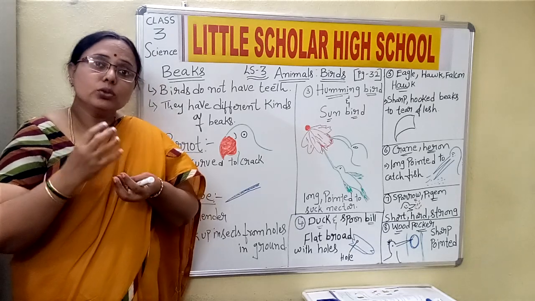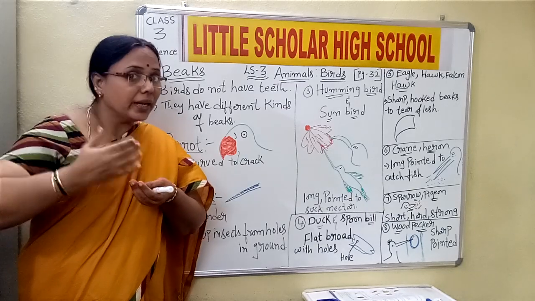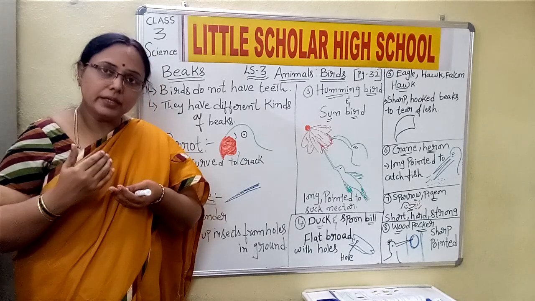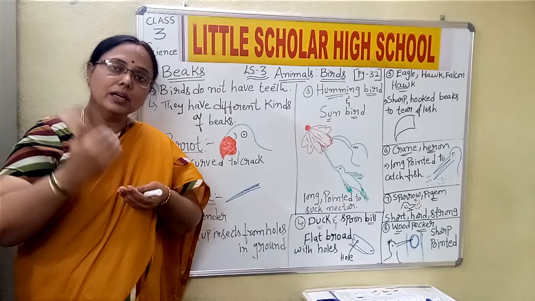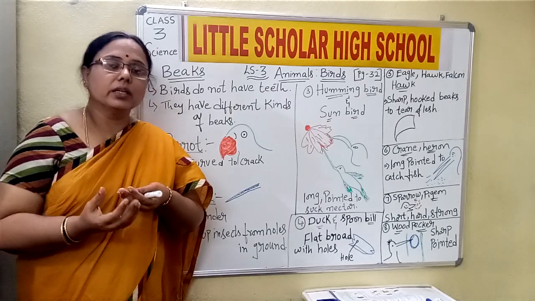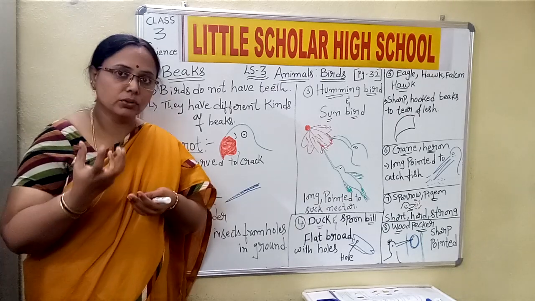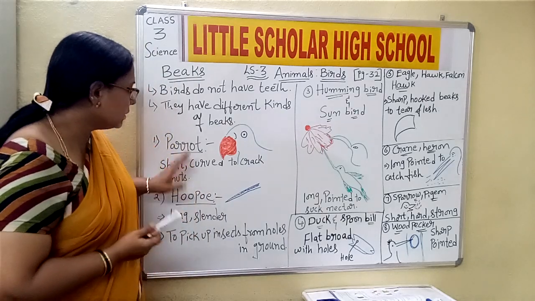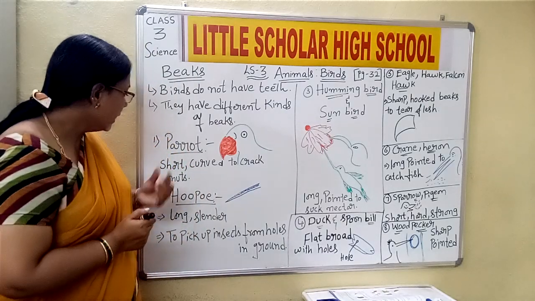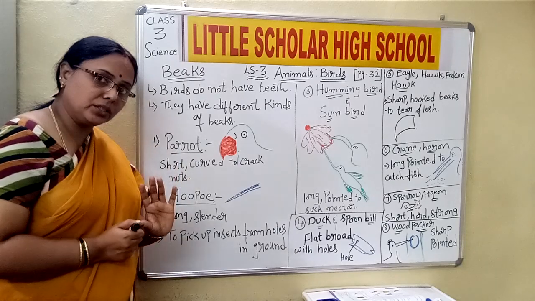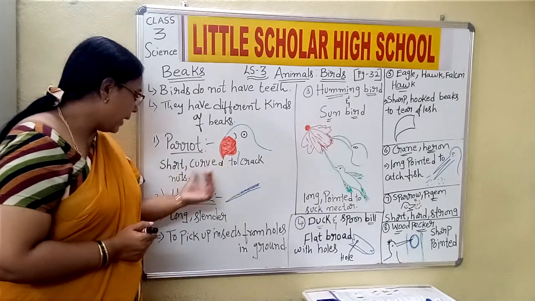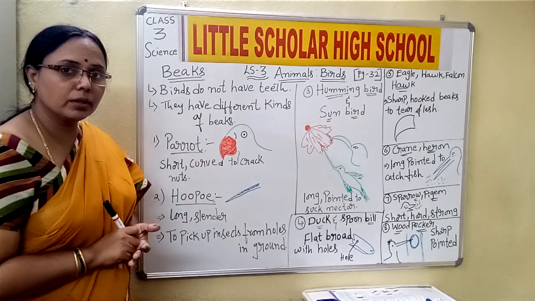Yes or no? So the parrot has to break that hard shell to eat the fruit. That is the reason it is curved, pointed and short in nature. What is the purpose? To crack the nuts. Understood, children, about the parrots?